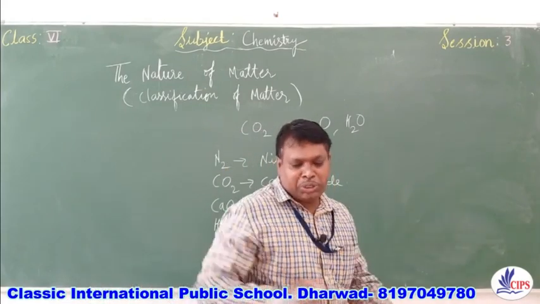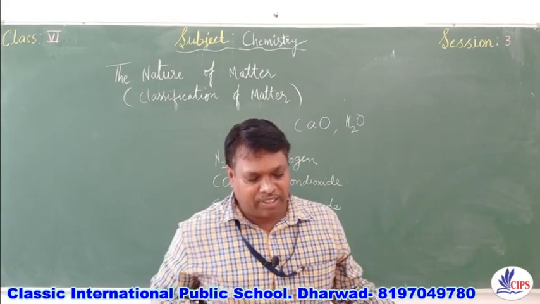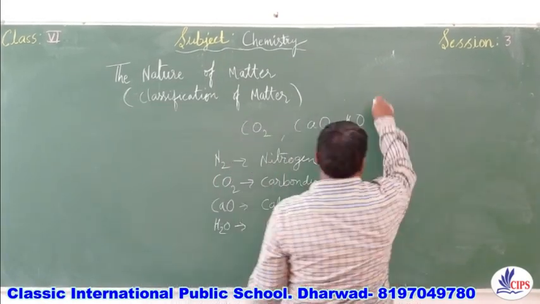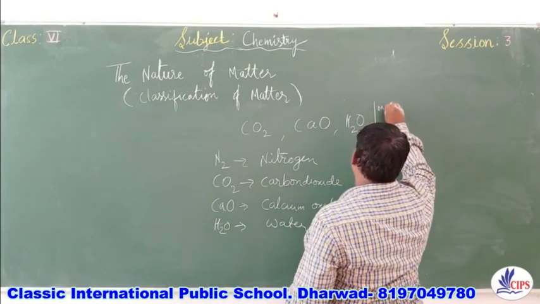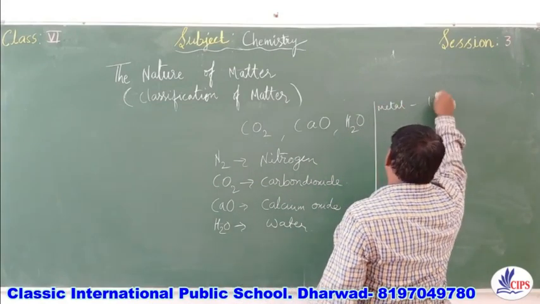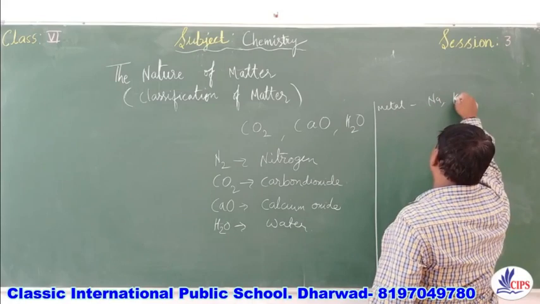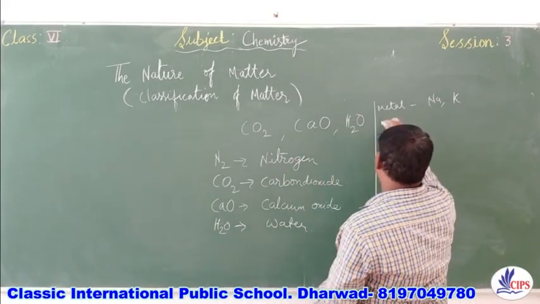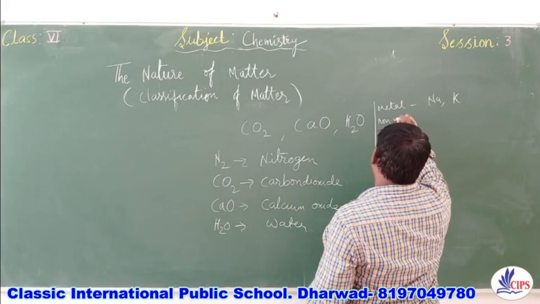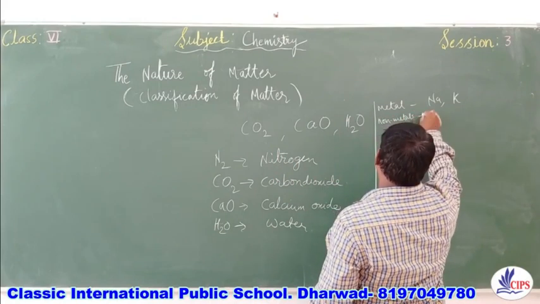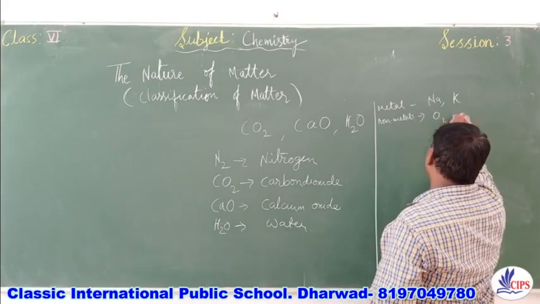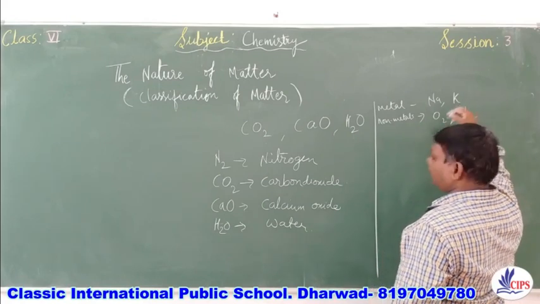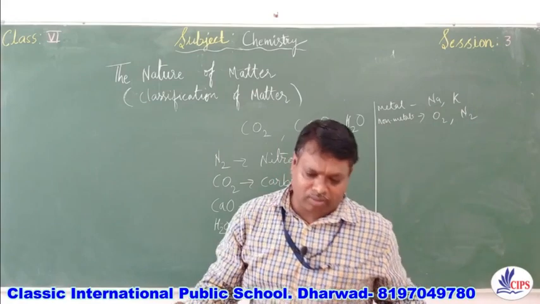Then we have got give two examples. Question number 7, give two examples of each of the following metals. So we can write down metal as sodium, potassium. Right? Then non-metals, we can write down non-metals as oxygen, nitrogen, sulfur, any non-metal you can take down from the book.